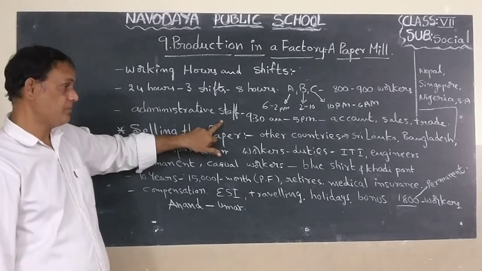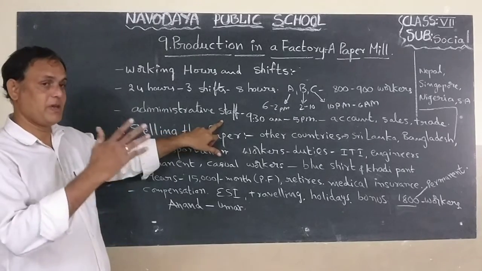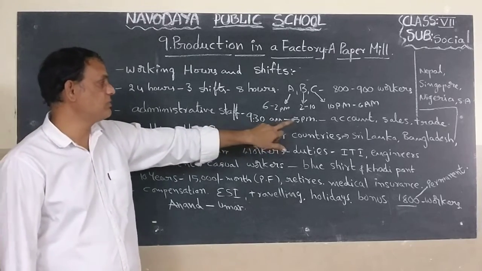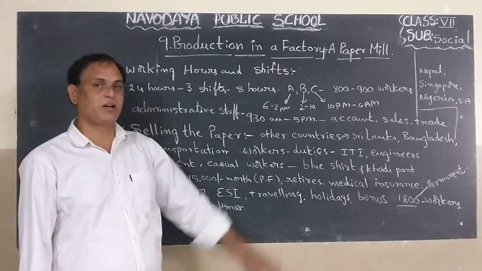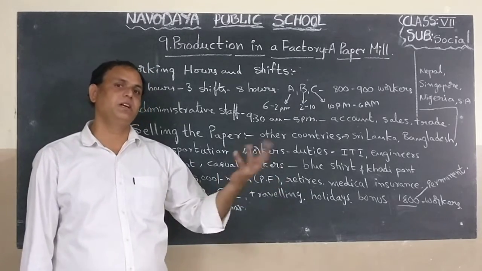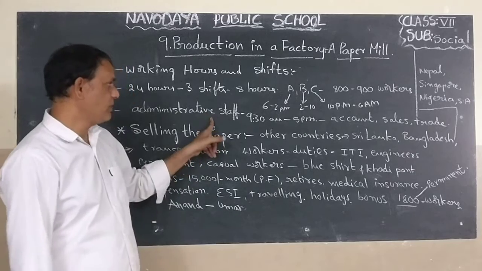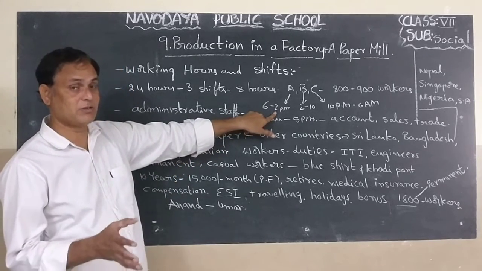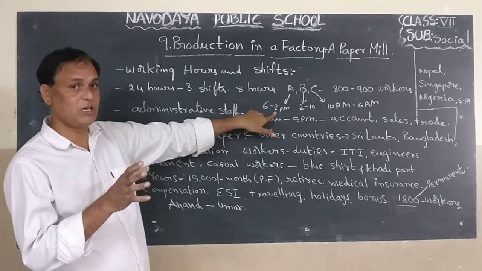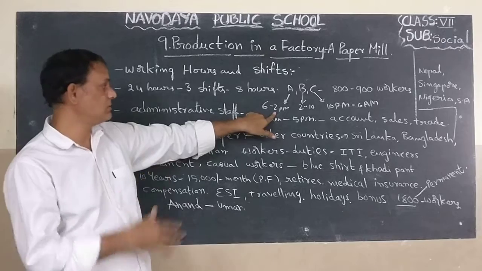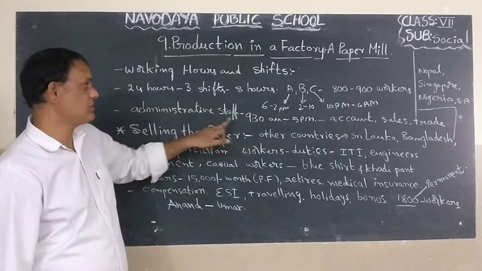General duty means every day they will come, every day. Okay. From 9:30 a.m. to 5 p.m. children. Every day they will come. Okay. From Monday to Saturday. Maybe Sunday is a holiday for them. Okay. So those who are doing shift duty also have weekly holidays, like administrative staff.